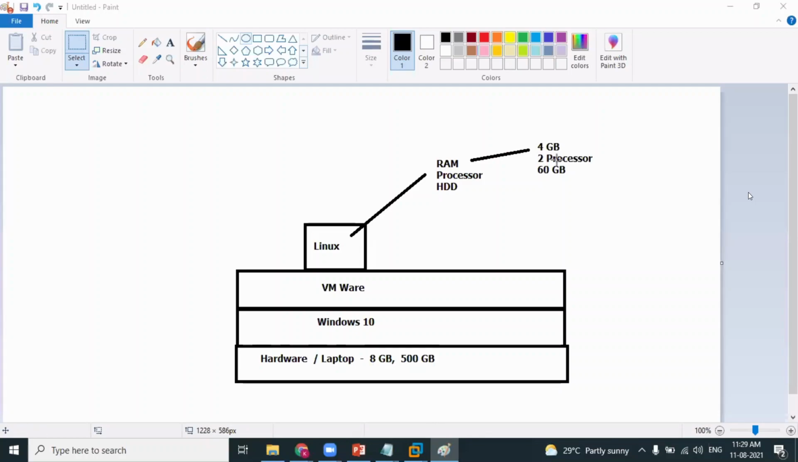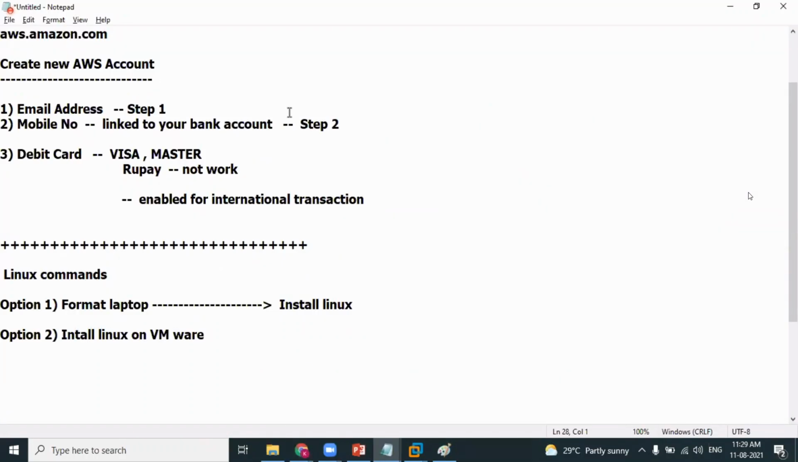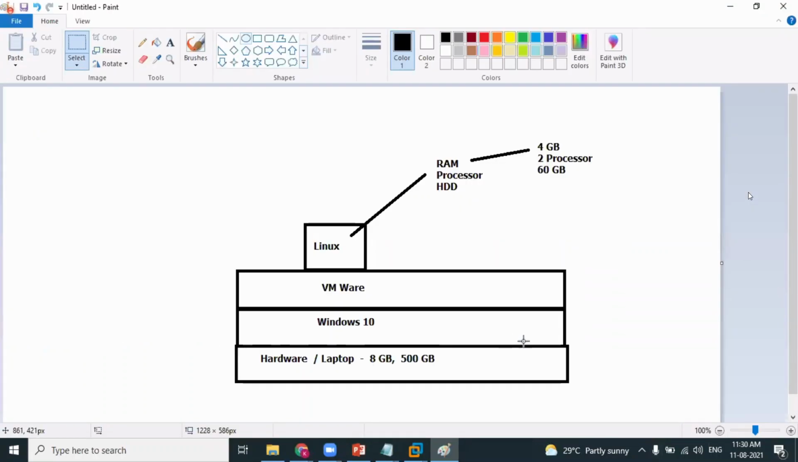Perfect. Clear? This is option 2. In option 2, you have to allocate hardware resources out of your laptop. Now option 3: you don't need to allocate RAM from your laptop. You don't need to allocate a processor from your laptop. You don't need to allocate hard disk from your laptop.